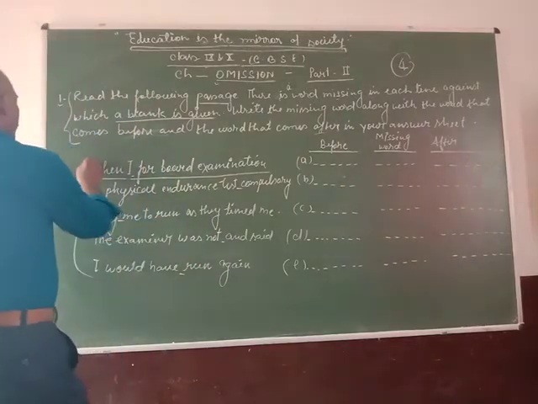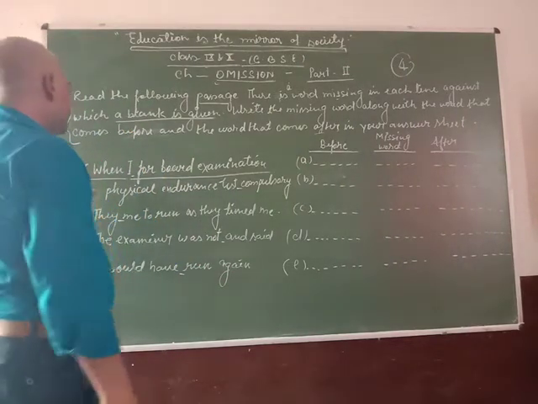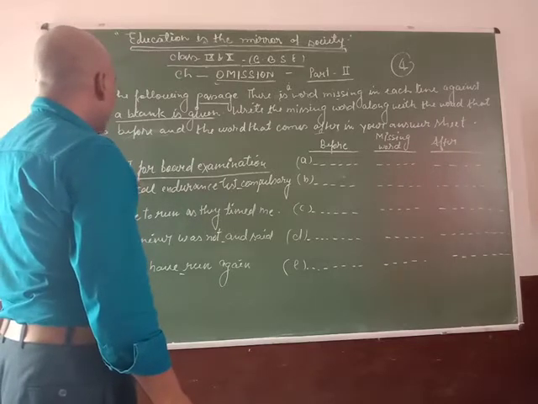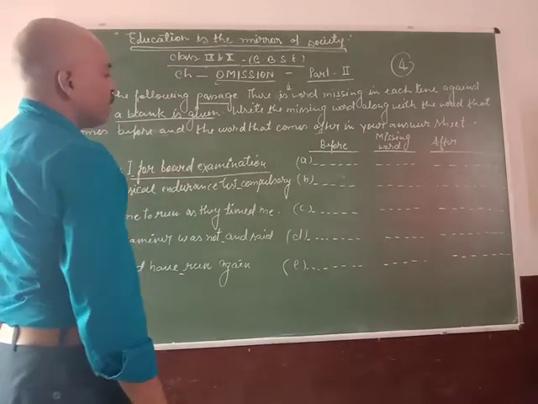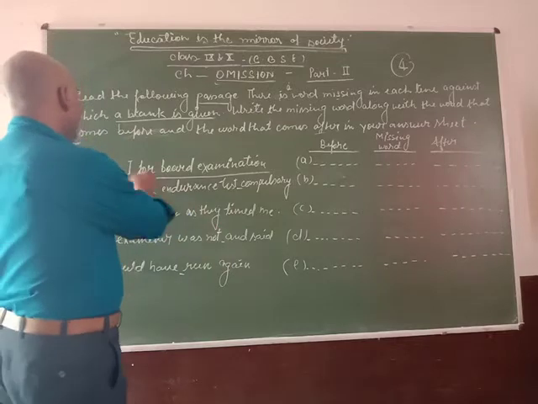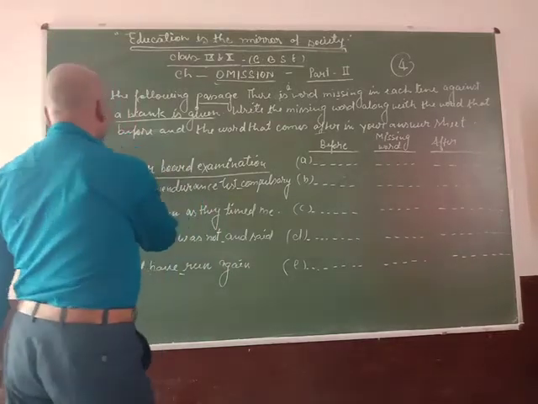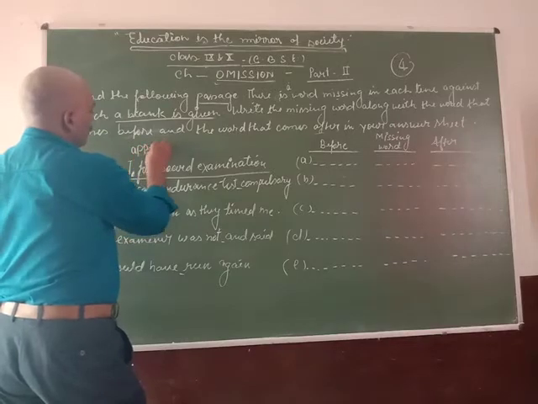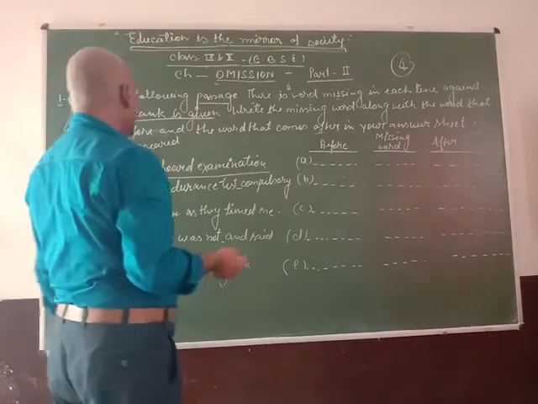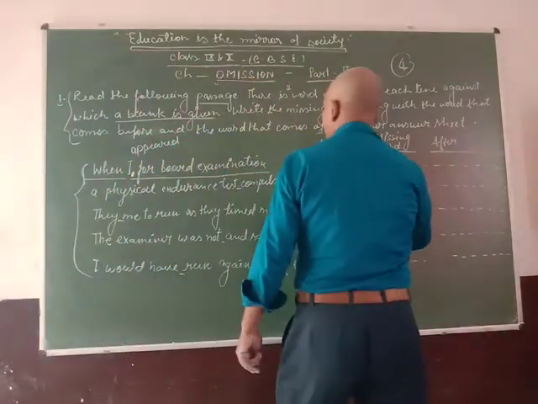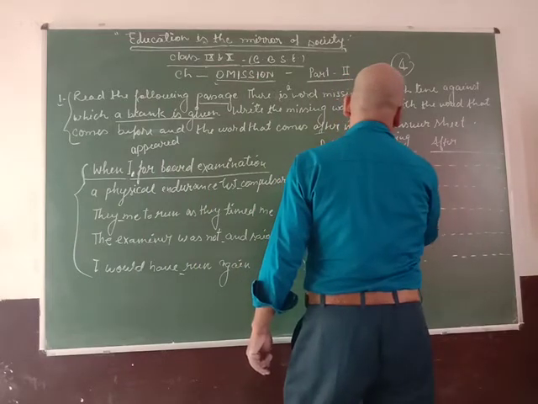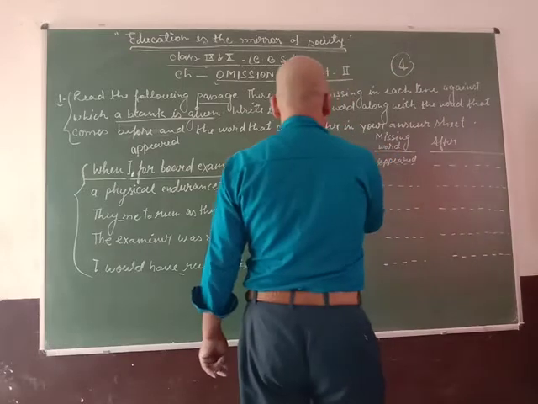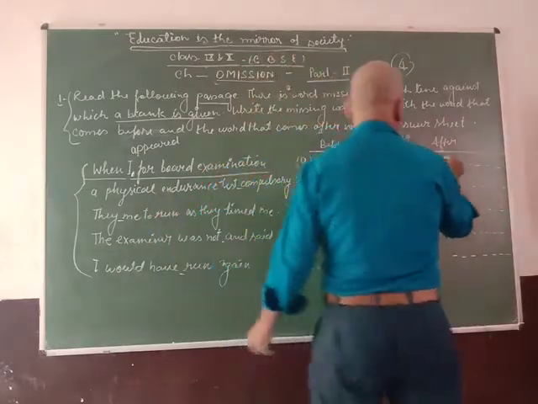So first of all, read this sentence. When I for board examinations, I think the blank is appeared: when I appeared. So the missing word is appeared, the before word is I, and the after word is for.